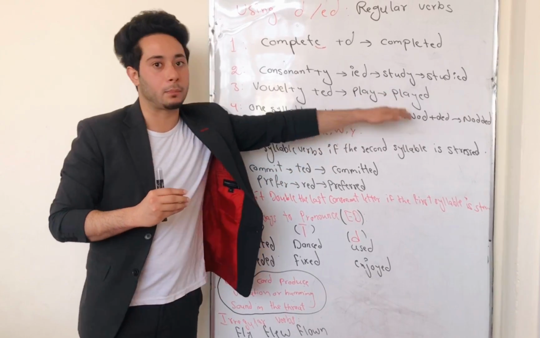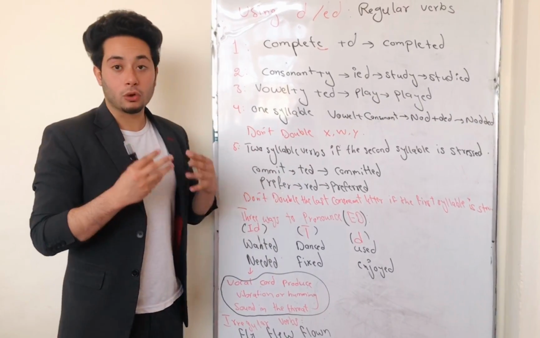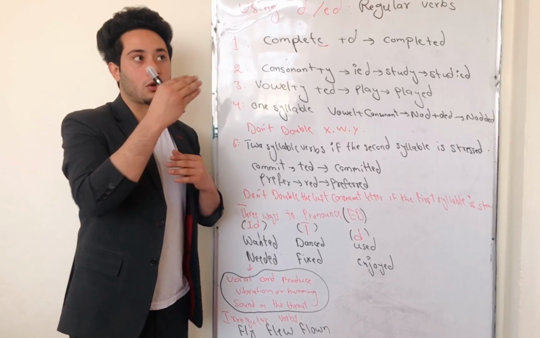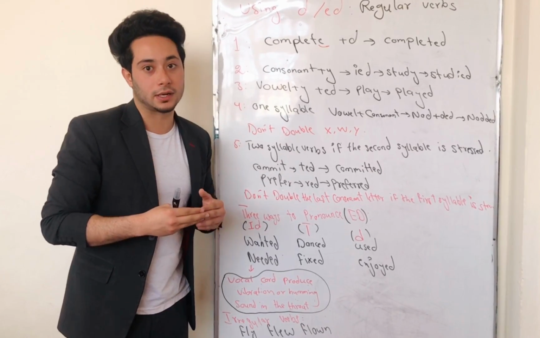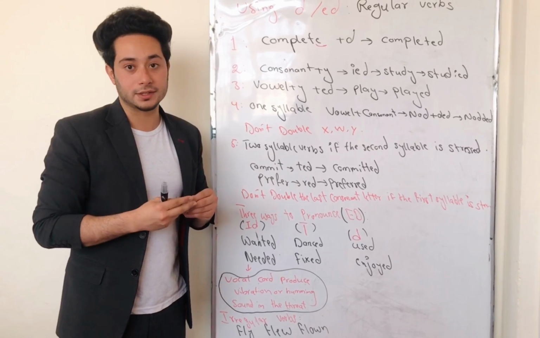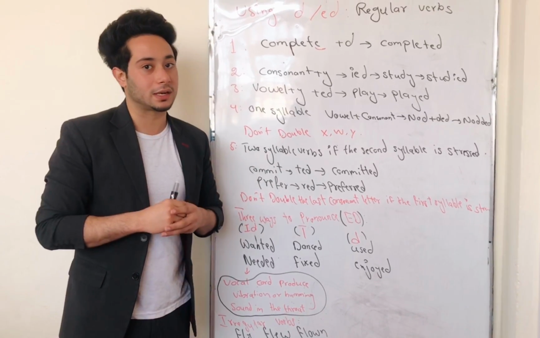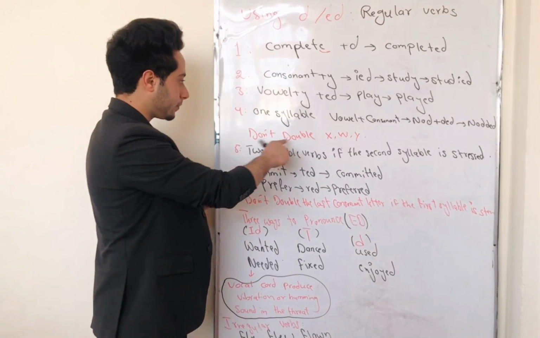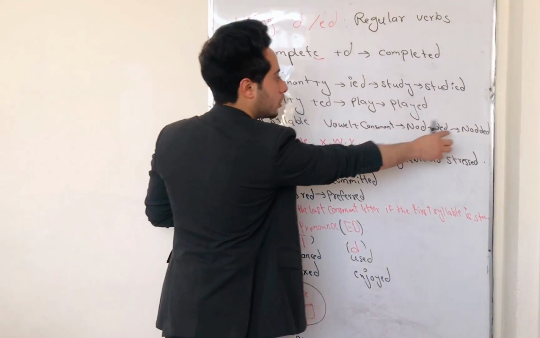For example, play, played. And the fourth rule says for one-syllable verbs that end with a consonant preceded by a vowel letter, in that case you need to double the consonant at the end and add an ED at the end of your verb. For example, we can say note and also noted.